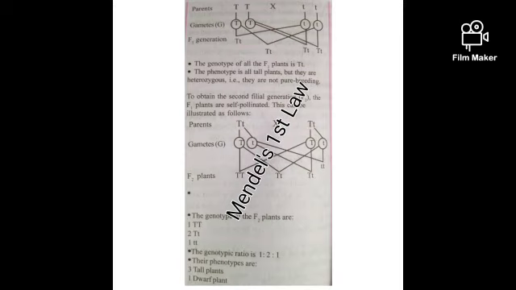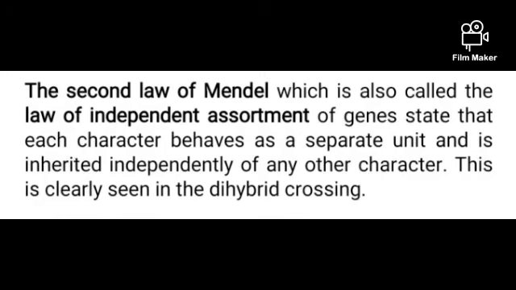And when you look at the second filial generation, the second filial generation can just be obtained by crossing the offspring from the first filial generation. When they are being crossed, you'll notice that we have one homozygous tall, two heterozygous tall, and one dwarf, which is what? Recessive. That's their genotype. And this expresses the first law of Mendel.